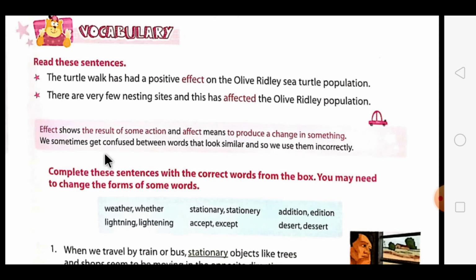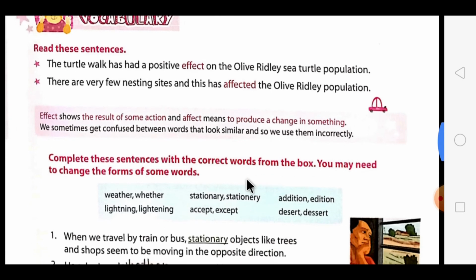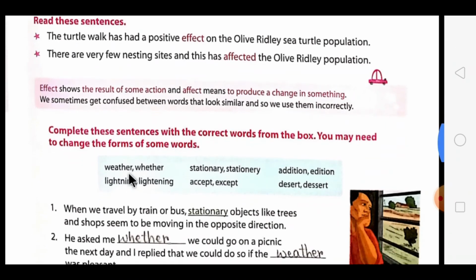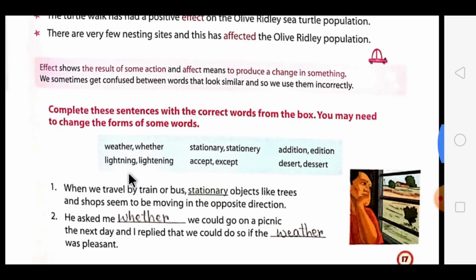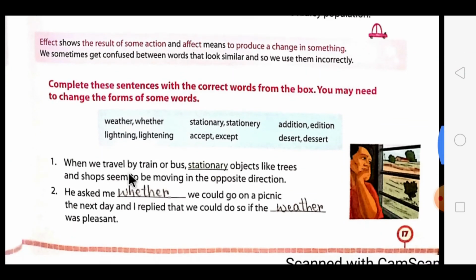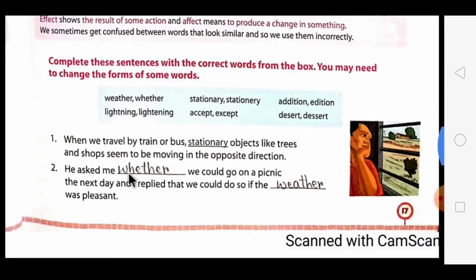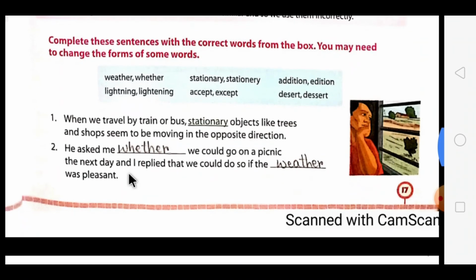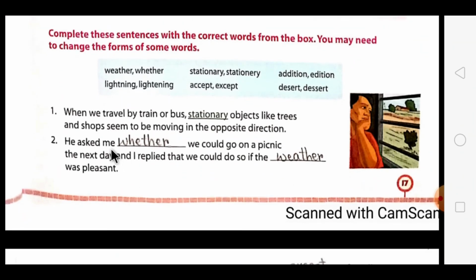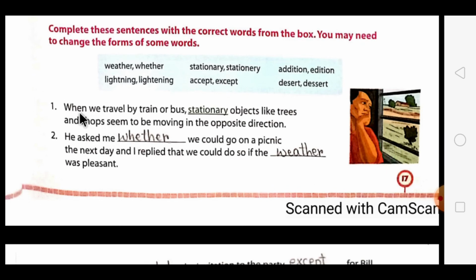So sometimes the pronunciation of some words is similar but the meanings are different. So dear students, we sometimes get confused between words that look similar and so we use them incorrectly. So in this help box, for the next exercise, two similar types of words are given over here. You have to use them in the sentences given below according to their meanings. So let's begin with the first one. It's already been done for you.